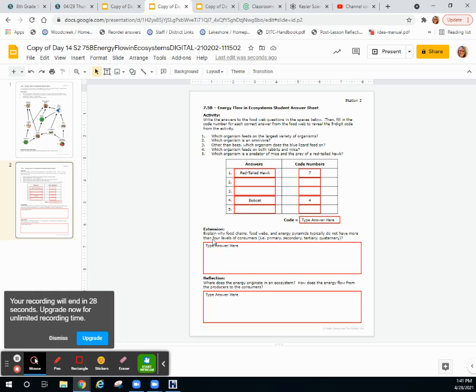Your extension says to explain why food chains, food webs, and energy pyramids typically do not have more than 4 levels: primary, secondary, tertiary, and I cannot pronounce the last one. Primary are your producers. Without producers, there's nothing for the secondary to eat. If there's nothing for the secondary to eat, there's nothing for anything else above it to eat.